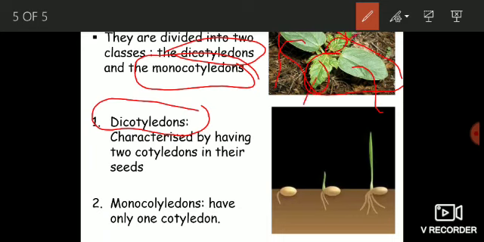These two are the leaves which are formed after germination. That means in the embryonic stage, the embryo contains two cotyledons, two embryonic leaves. Cotyledons are nothing but embryonic leaves. So you can simply remember that dicotyledons are those angiosperms in which the embryo possesses two embryonic leaves, and monocotyledons are those angiosperms in which the embryo possesses only a single cotyledon. Here you can see this is the single cotyledon that appears after the germination of monocotyledon seeds.